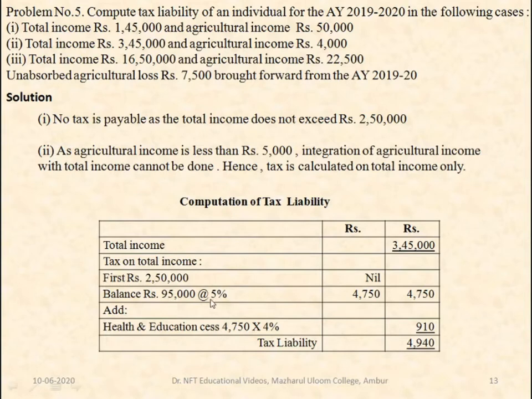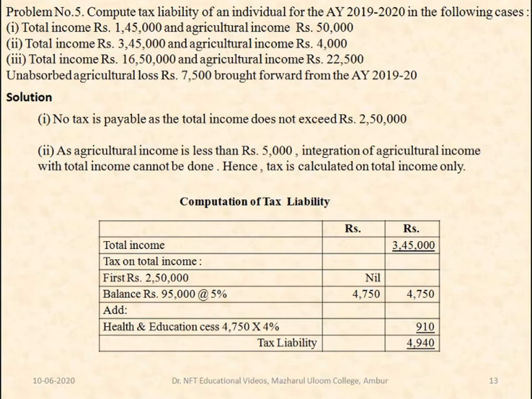So 95,000 into 5% is 4,750. Along with this, you have to add the health and education cess. 4,750 into 4%, that is 190. So the total tax liability is 4,750 plus 190, that is 4,940.